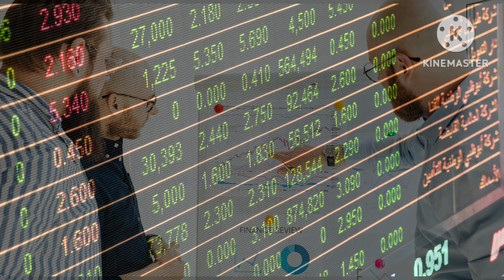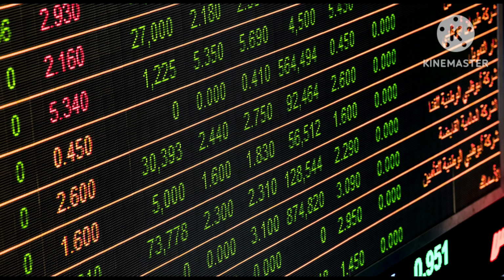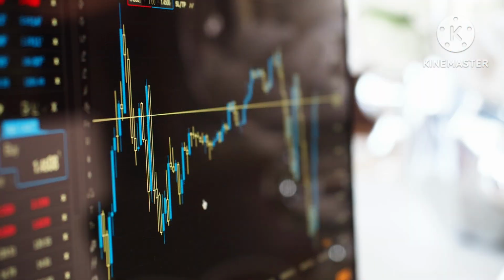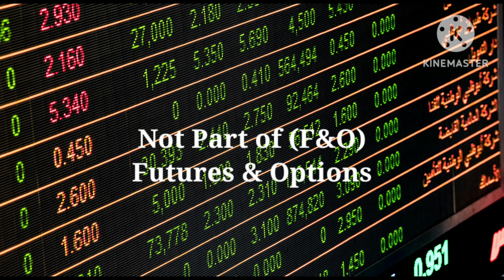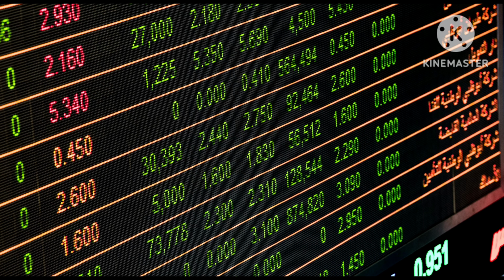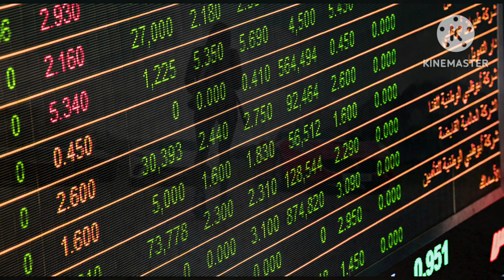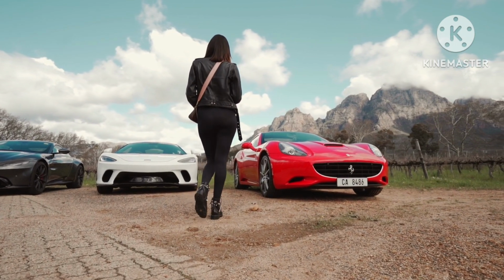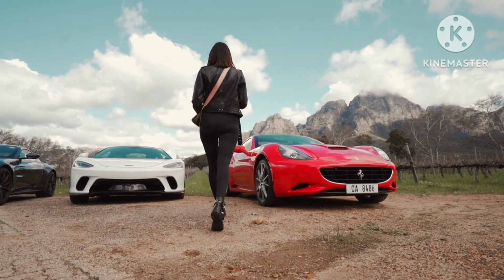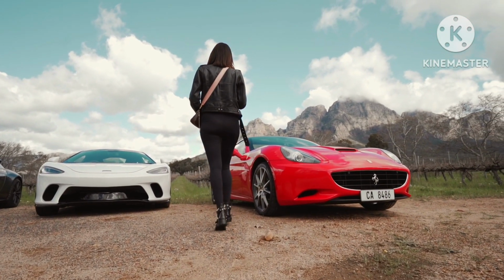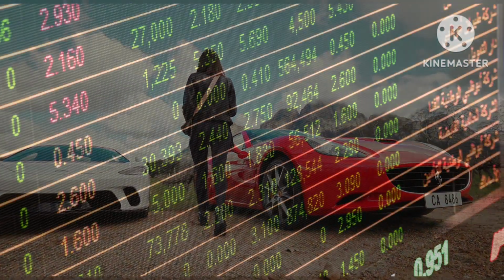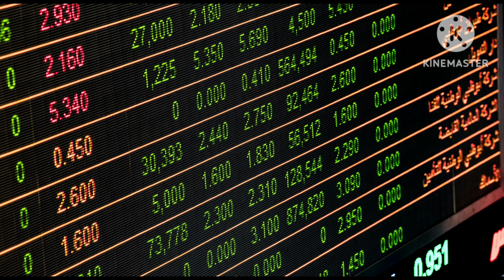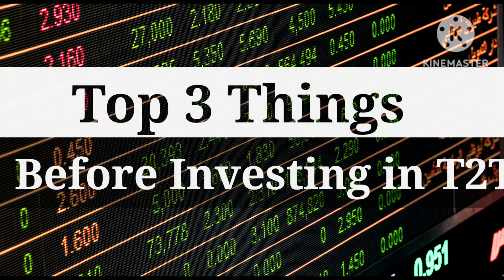Now, just to remember one more thing: T2T segment stocks are generally not available in the F&O segment, that is, the options and futures segment. Such T2T segment stocks would not be part of the F&O. In other words, whatever stocks are not part of the F&O can be considered to be part of the T2T segment.